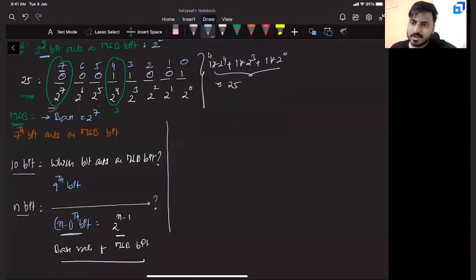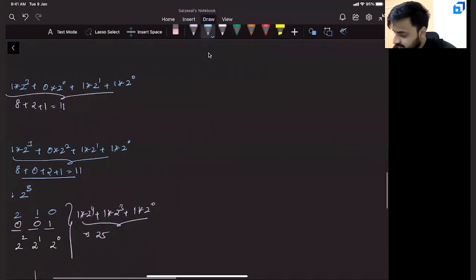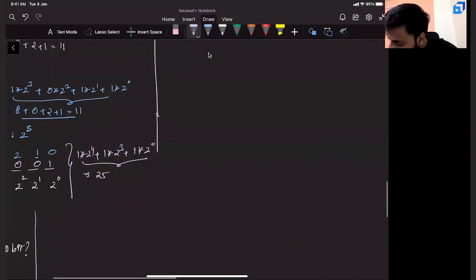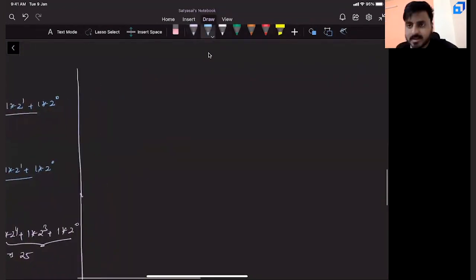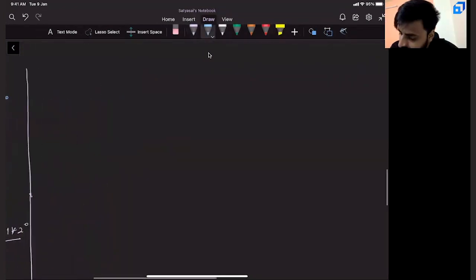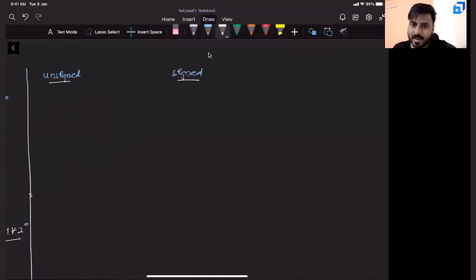Now here comes a small learning curve. You might have heard about things called unsigned and signed. Yes, in your college, we were told there are 2 kinds of things: one is unsigned and the other is signed. To be honest, I never really understood what the difference is. It took me a while.